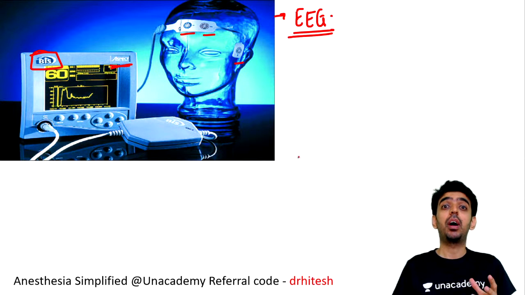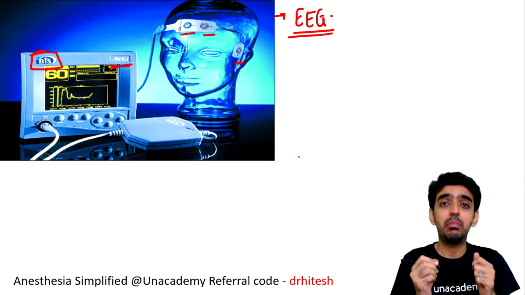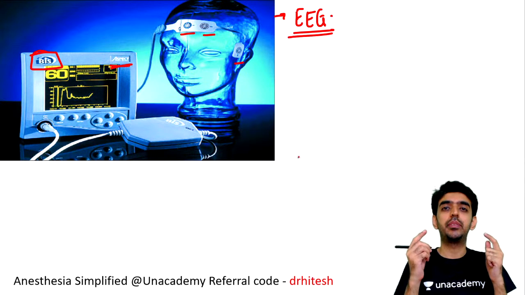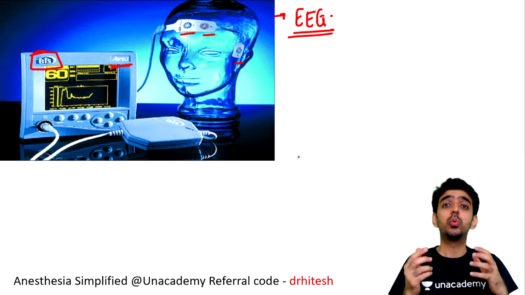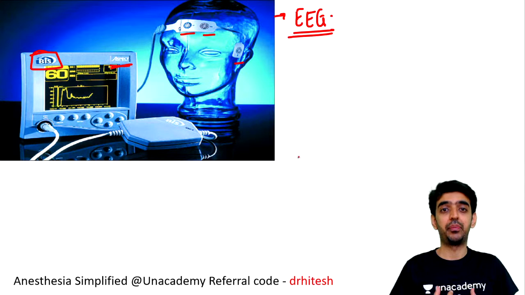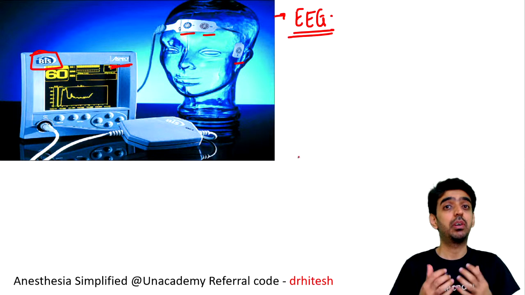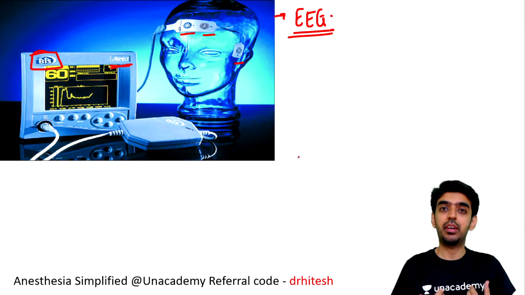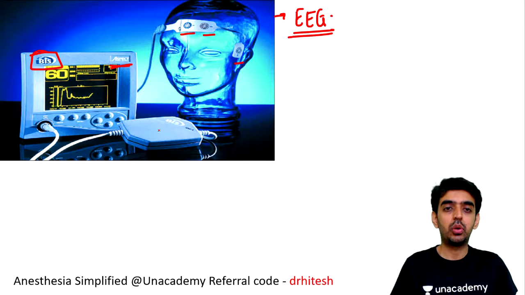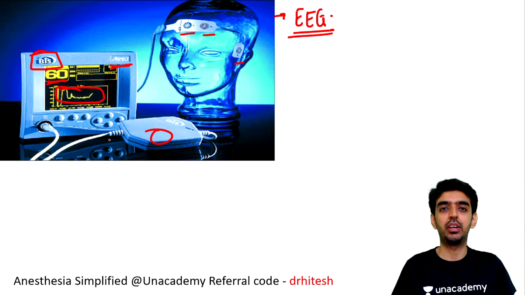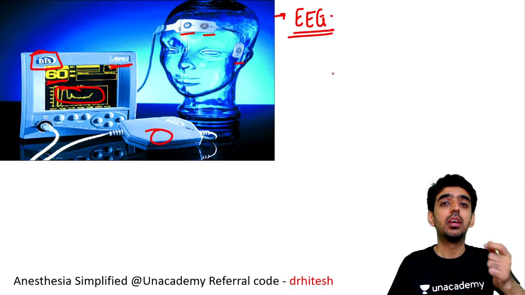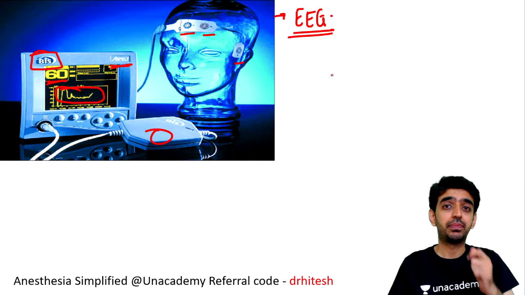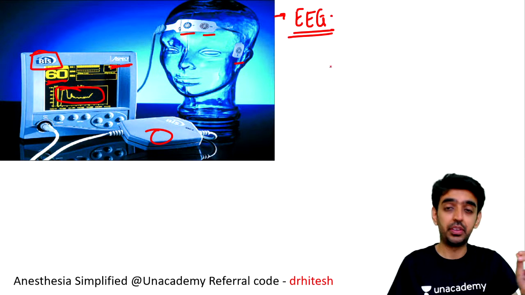Apart from that, what do you do with EEG? You put up 16 to 18 electrodes all throughout the brain surface, right? And then you get the electrical activity of the brain. This is a non-invasive technique, right? The same electrical activity is now converted into a working algorithmic number that we get here, and this is the EEG waveform that you are getting here. This proprietary algorithm of converting the EEG activity into a working algorithmic number is the bispectral index monitoring.